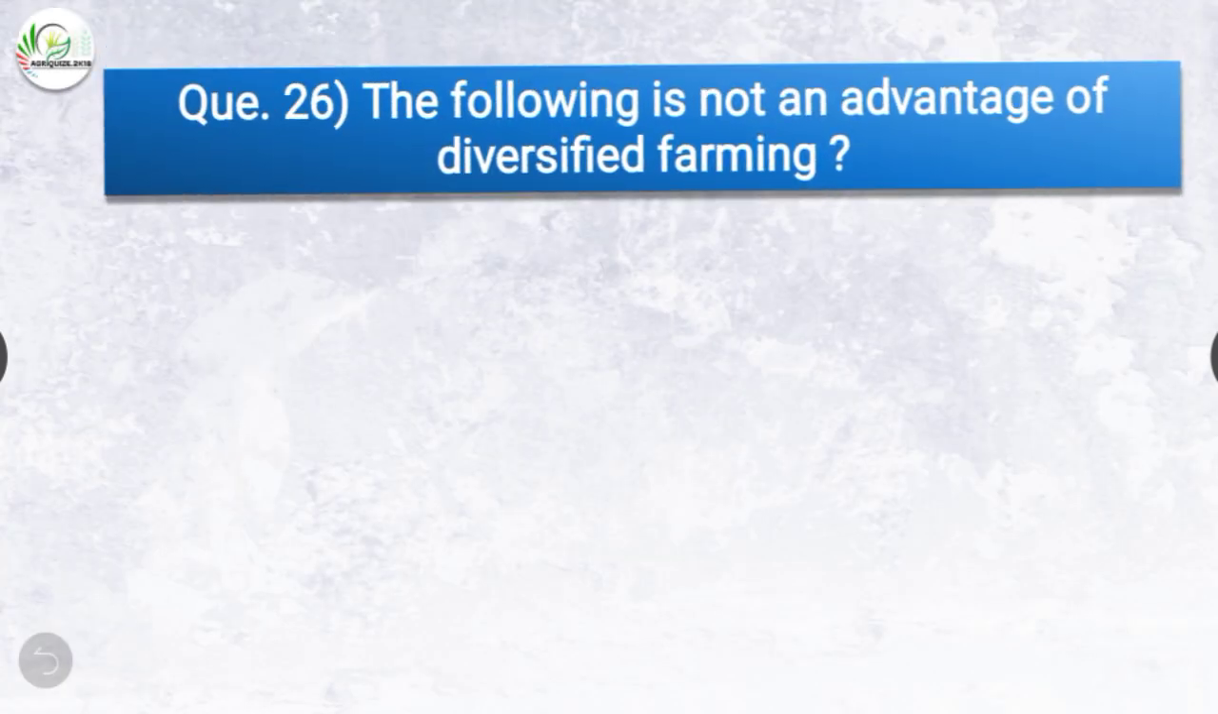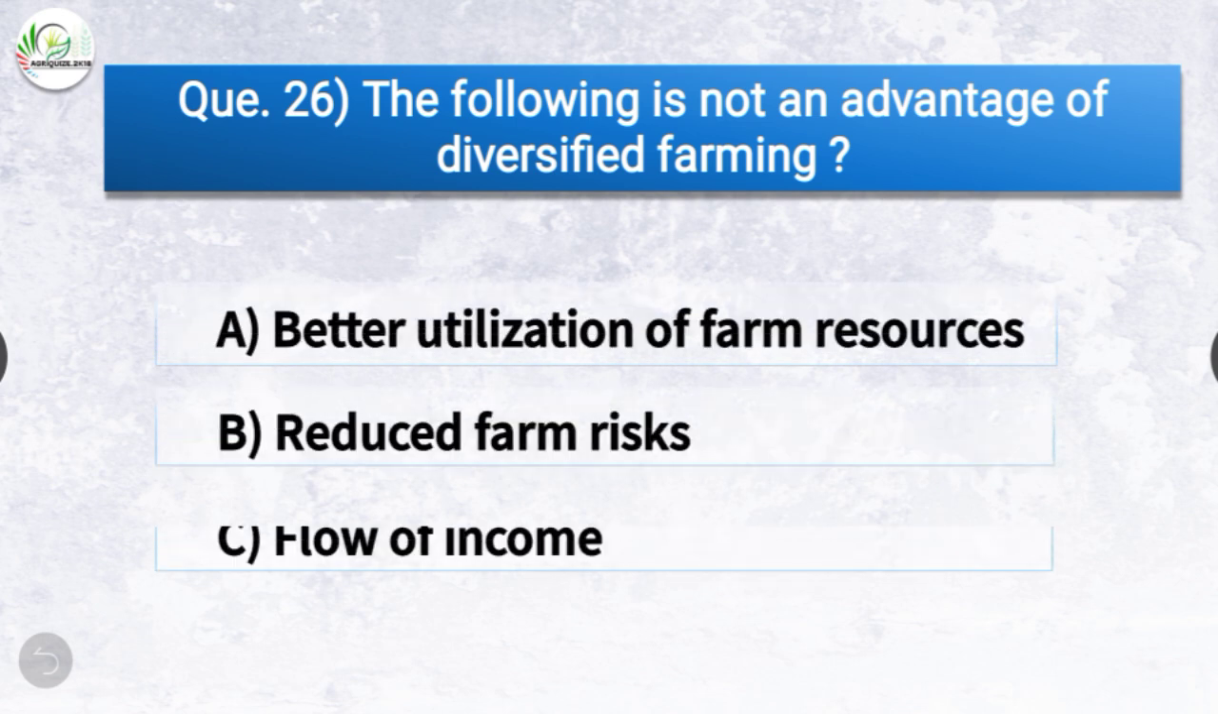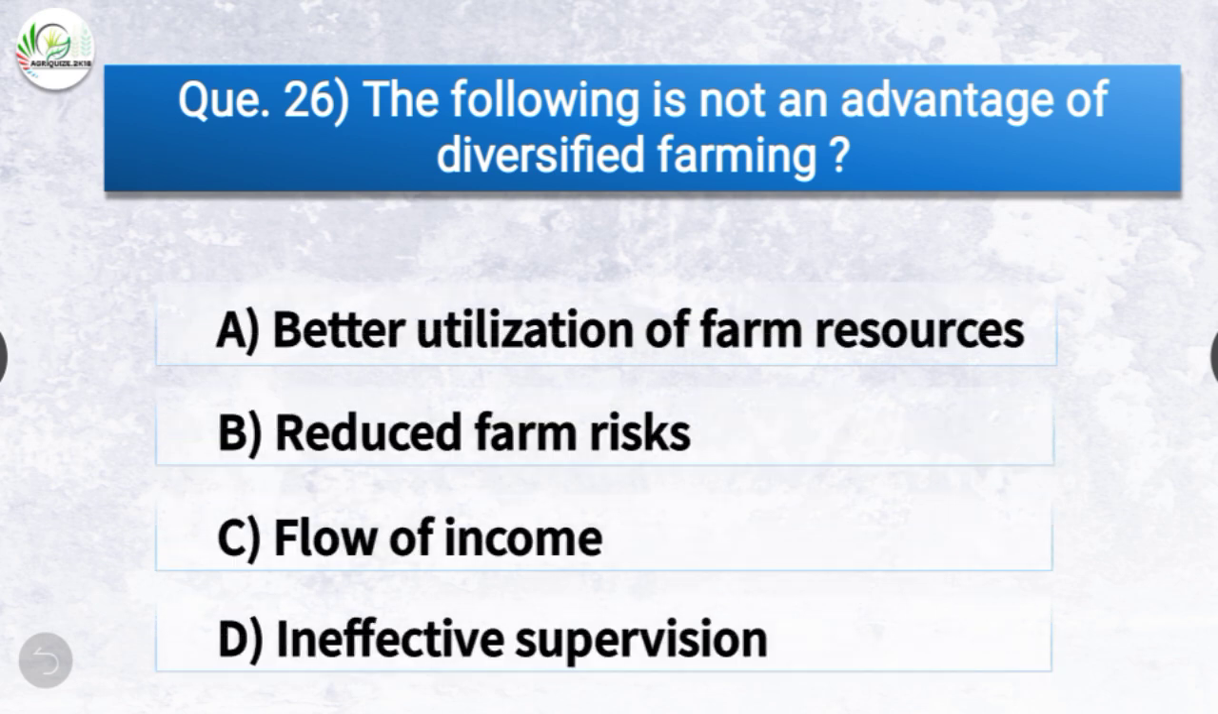Moving on to the next question. The following is not an advantage of diversified farming. The options are better utilization of farm resources, reduced farm risks, flow of income or ineffective supervision. The correct answer is option D, ineffective supervision. So ineffective supervision is not an advantage of diversified farming.